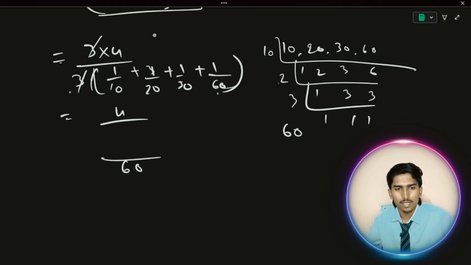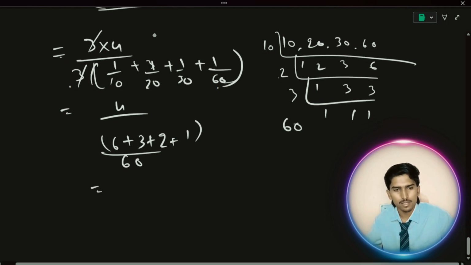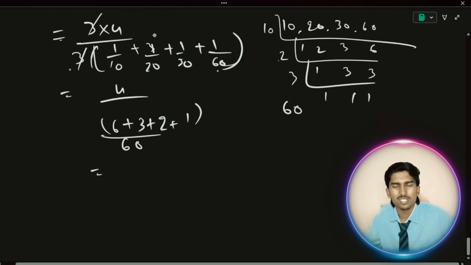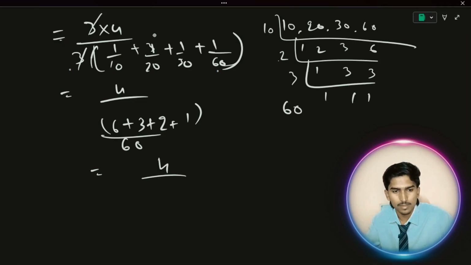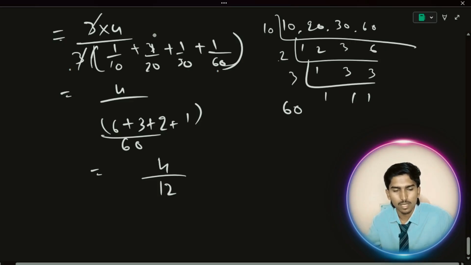So 10: 60 divided by 10 is 6, and 6 into 1 is 6. Plus 20: 60 divided by 20 is 3, and 3 into 1 is 3. Plus 30: 60 divided by 30 is 2, and 2 into 1 is 2. Plus 60: 60 divided by 60 is 1, and 1 into 1 is 1. If you are not understanding, let me know in the comments. These are all basic math calculations. 6 plus 3 plus 2 plus 1 is 12.